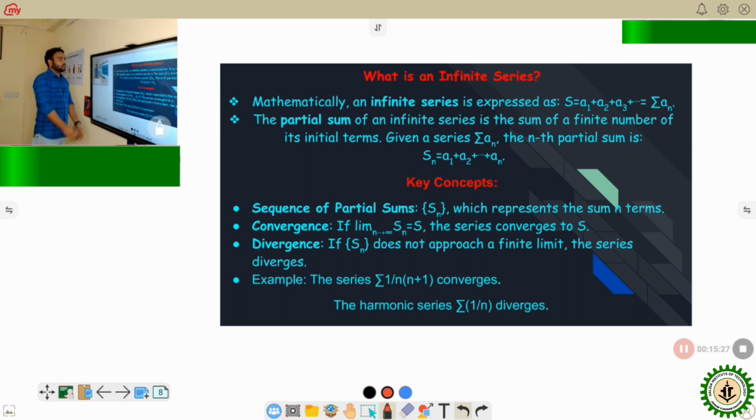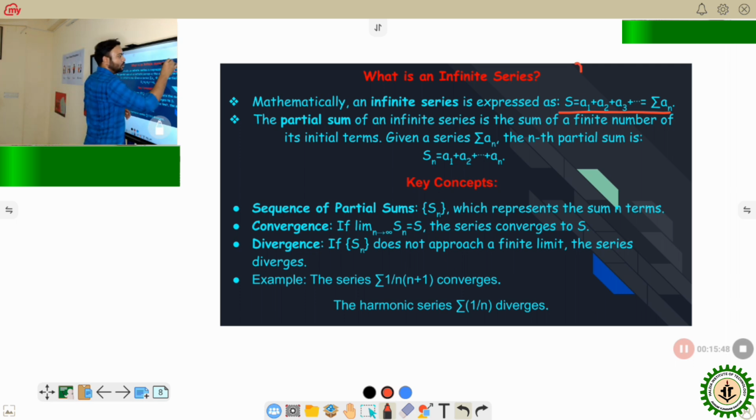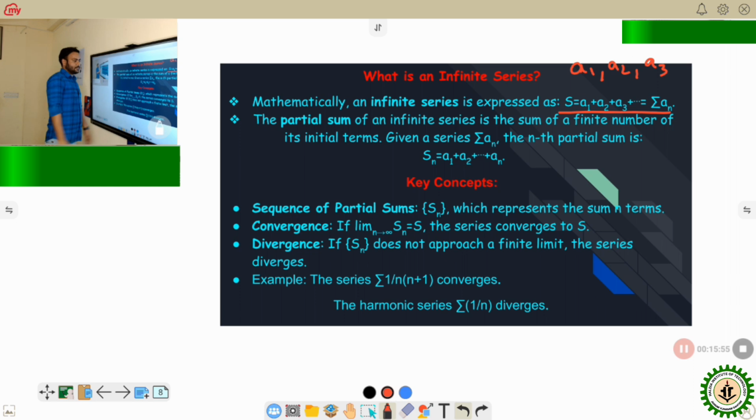we have to know what an infinite series is. Previously you have mentioned that an infinite series is the sum of the terms of a sequence. So this can be written in this form: S equal to a1 plus a2 plus a3 plus dot dot dot and goes on, where a1, a2, a3 are the elements of an infinite sequence.